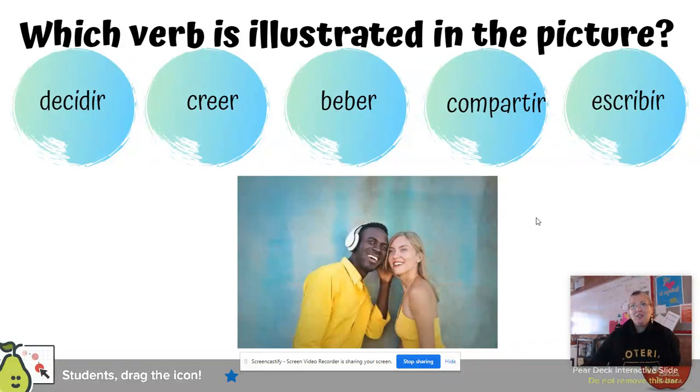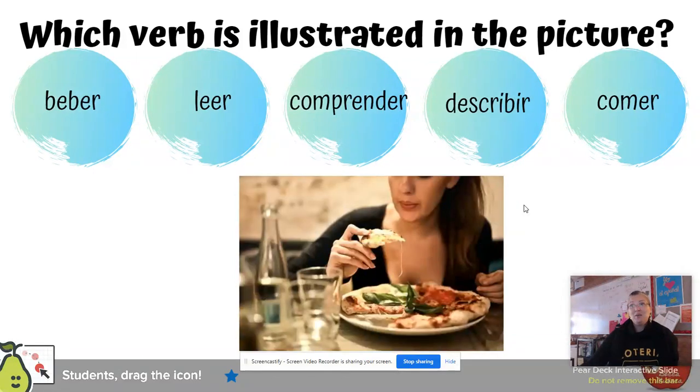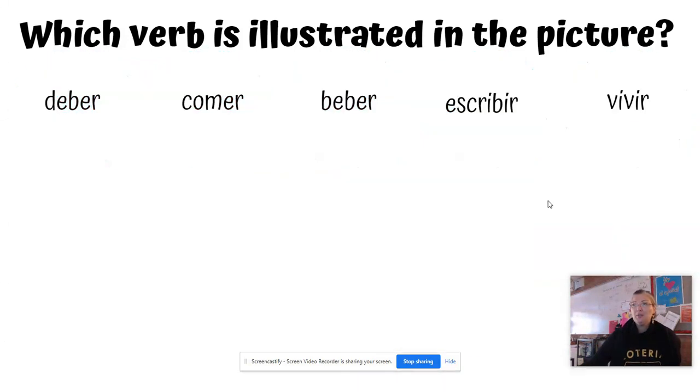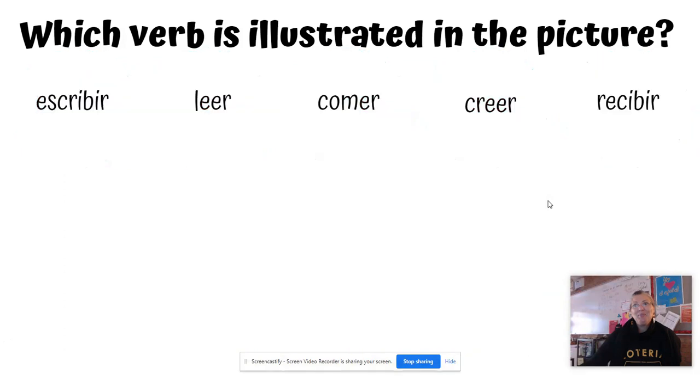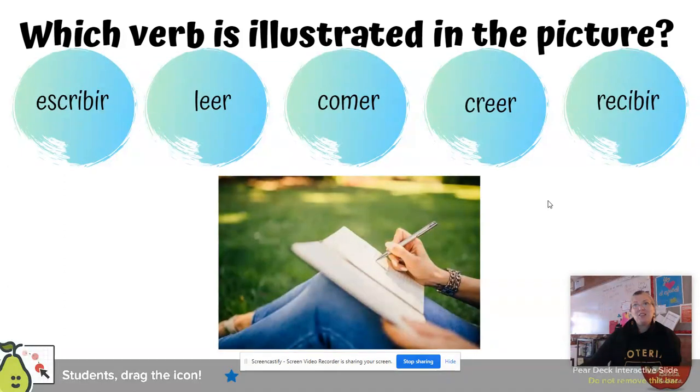What about here? What's happening here? Compartir means to share. Creer means to believe. So figure out which one that would be. Comprender, to comprehend, to understand, and the rest are cognates. The rest we've learned. Which verb here? Figure it out. Same with this one.